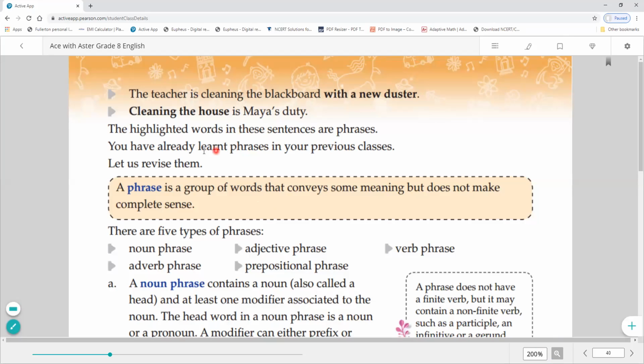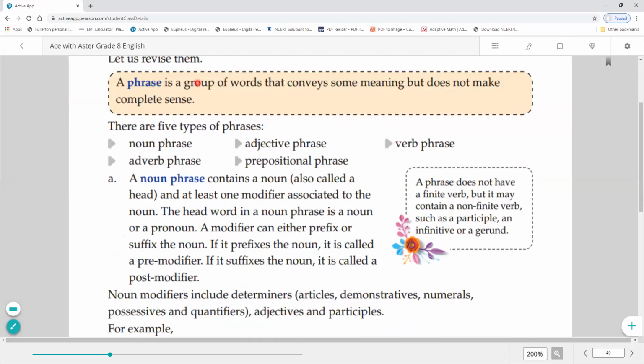Okay, you have already learned phrases in your previous classes. Let us revise them. A phrase is a group of words that conveys some meaning but does not make complete sense. It is a little bit opposite to the sentence, where the sentence has a group of words and it makes complete sense. But phrases are also a group of words, but they do not make complete sense.